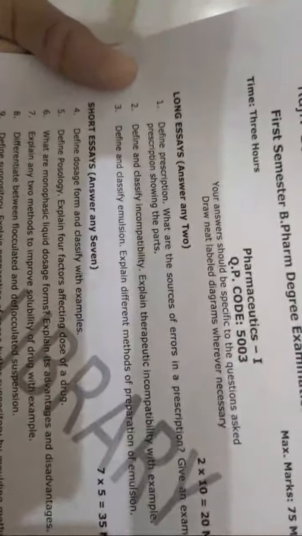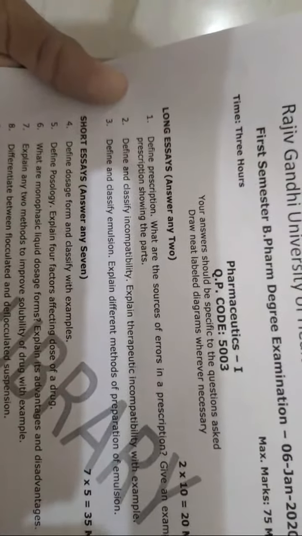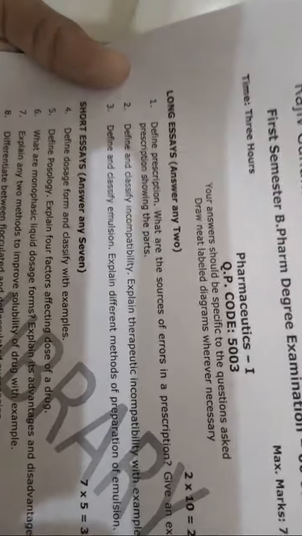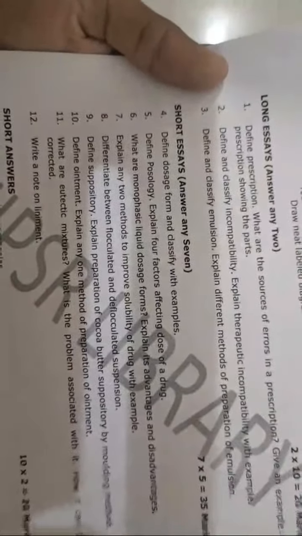Okay. Dosage form, sometimes they will ask in 10 marks. You have to write, classify. Then you have to write a note on the particular dosage form, like solid dosage form, liquid dosage form, semi-solid dosage form. And you have to give one example. There you write advantages, disadvantages. You can easily fill 3 pages if they ask for 5 marks. If they ask for 10 marks, you can easily fill 5 pages.